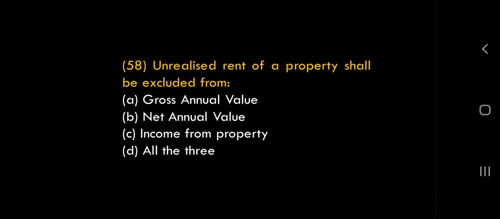From that annual rent we deduct unrealized rent. They did not give annual rent exactly, so we take gross annual value, because after that step 3 we get GAV. So gross annual value is the right answer, option A.